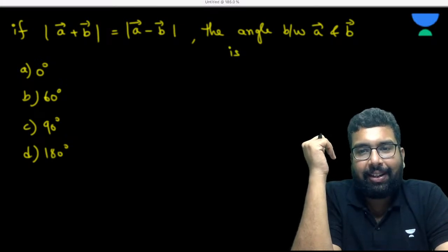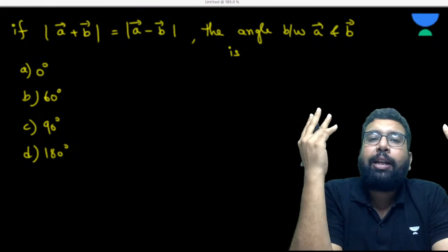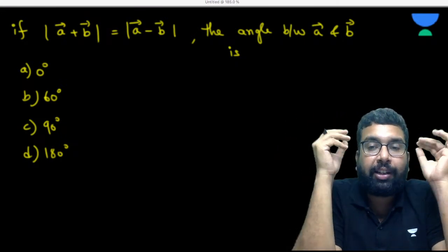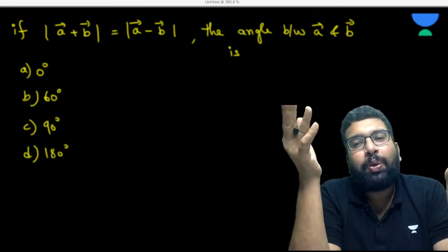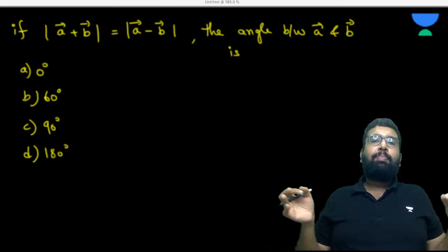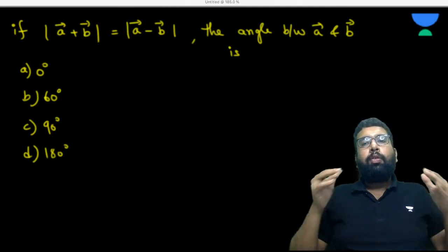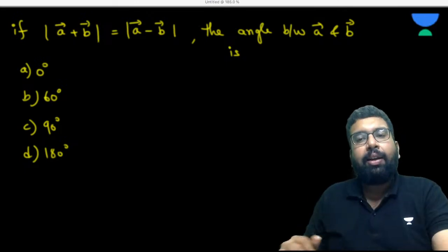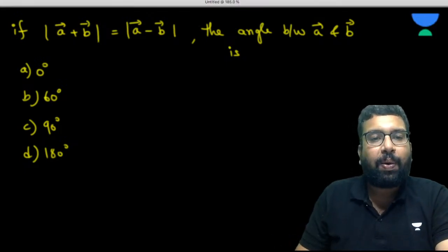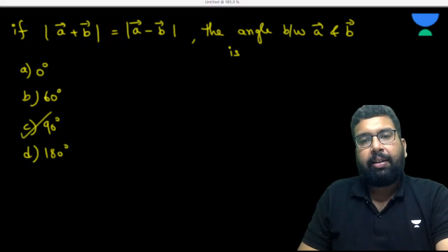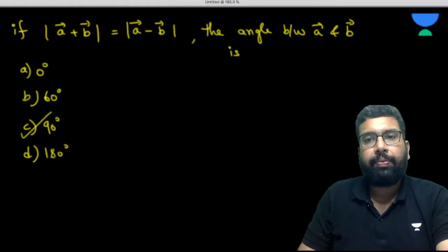Very easy, isn't it? One way is to do it by the formula. Many students use the formula, then they say cos theta is equal to 90. But right away you know, two vectors having the same magnitude when added and subtracted is only possible when the angle between them is 90 degree. I hope it is clear to everyone. So what is the option? Right away we can mark C. Bima, what is your take on this? Please answer me.